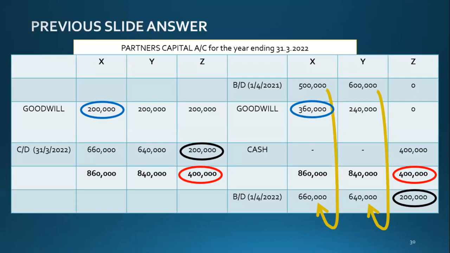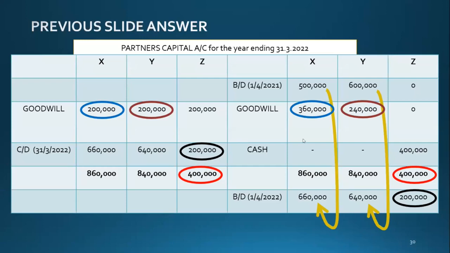X got 160 for the goodwill and partner Y got 40,000. Understood? So that is the net increase in the partners' capital account credit side.